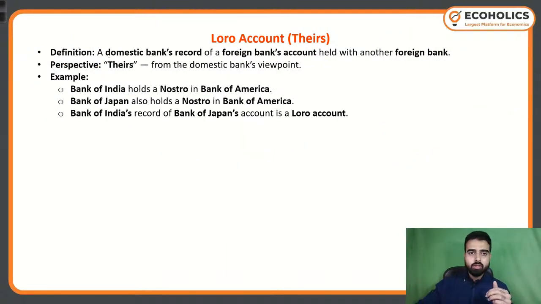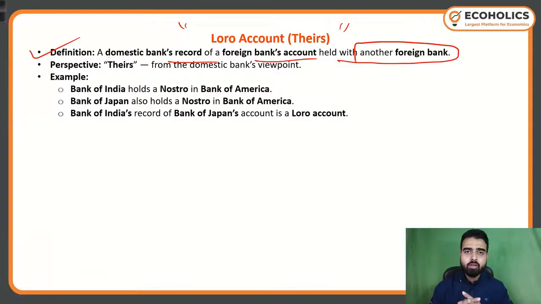Now Loro account. Loro account is no such new thing. It is a combination of Nostro and Vostro. Definition: a domestic bank's record of a foreign bank's account held with another foreign bank. A domestic bank's record, State Bank of India's record of a foreign bank account.